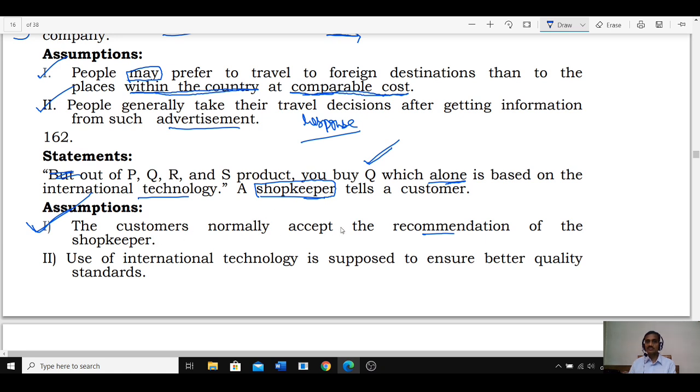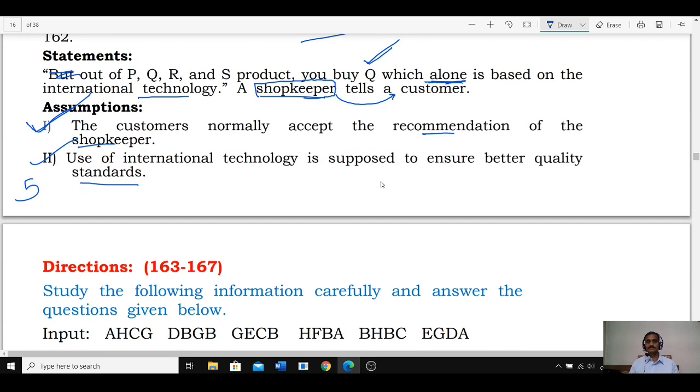And the customers normally accept the recommendation of the shopkeeper, which is the belief of the shopkeeper before giving that information to the customer. And use of international technology is supposed to ensure better quality standards. Why is this word stressed here? No, alone. Because according to that person, he believes that people will give preference to the international standards. Hence both 1 and 2, that is choice 5, is the assumption of the shopkeeper before making the statement to the customer.